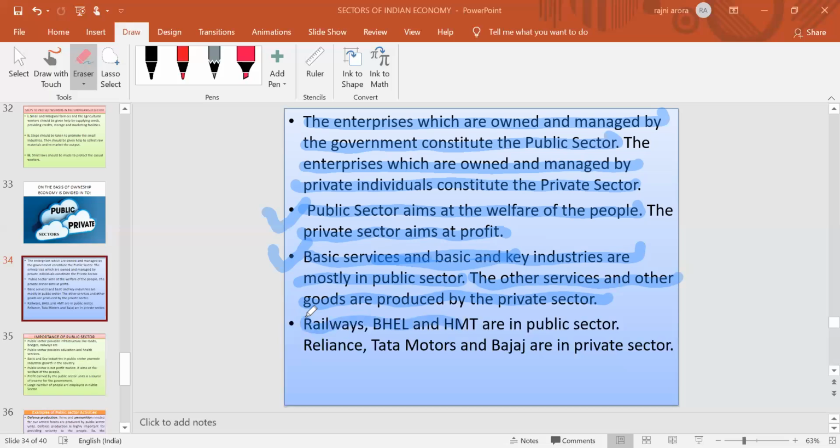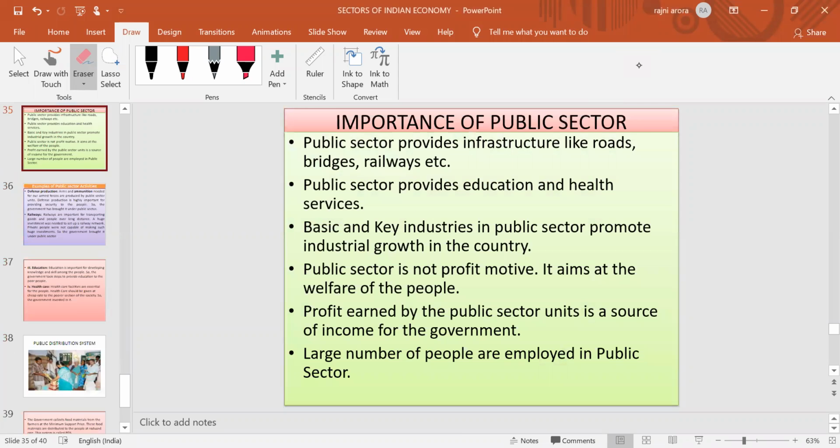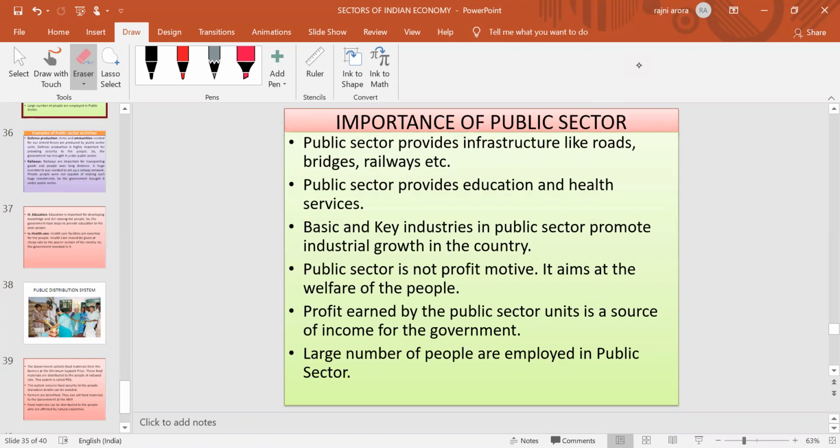Railways, BHEL, HMT are public sector enterprises. Reliance, Tata Motors and Bajaj are private enterprises. Now the question arises, what is the importance of the public sector? Why is the public sector important in an economy? Public sector is important for different kinds of service providing. Which kind of service providing?